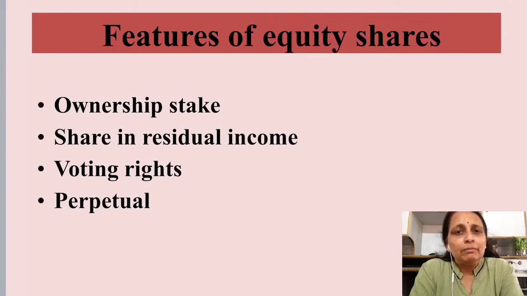Next, most important thing, equity shareholders are the ultimate owners and stakeholders of the company. So all the strategic decision making is done with the consent of equity shareholders. According to company law, every annual general meeting should have this agenda where the equity shareholders will vote for the strategic decision making for the next year and for the future of the company. So these carry a voting right. All equity shares carry one voting right. Voting right means that an equity shareholder has a say in strategic decision making for the firm.